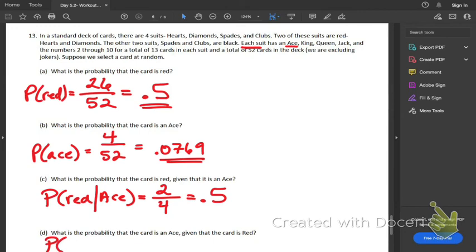All right, what's the probability that the card is an ace given that it's red? So the number of red cards is 26. And so I know that I have for sure gotten a red card. Now, out of those red cards, what's the chance that it is an ace? For red cards, there's hearts and diamonds, and each of those suits have an ace in them. So there are 2 aces out of these red cards. So 2 out of 26, which is 0.0769.